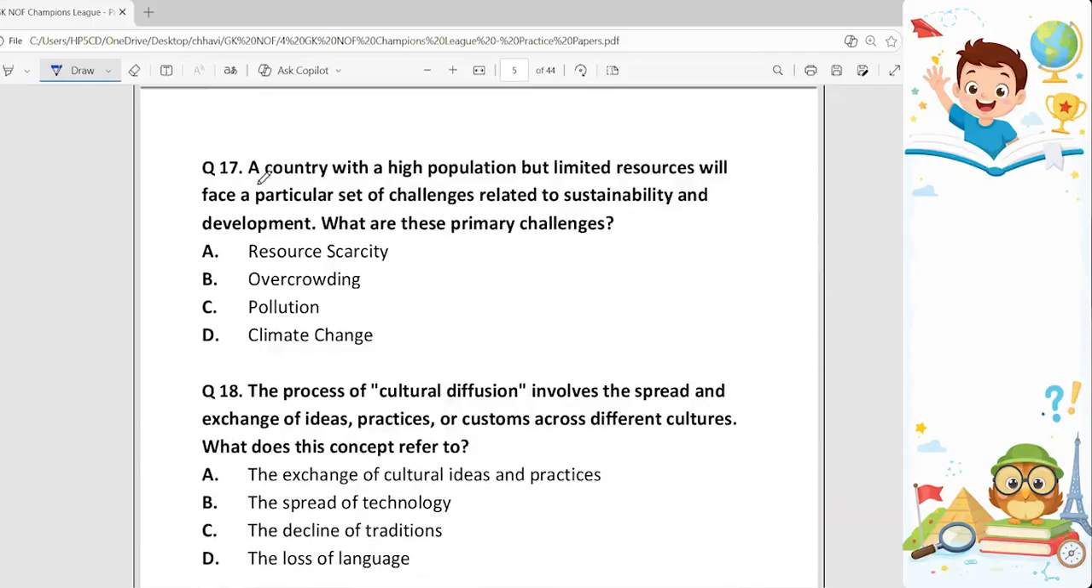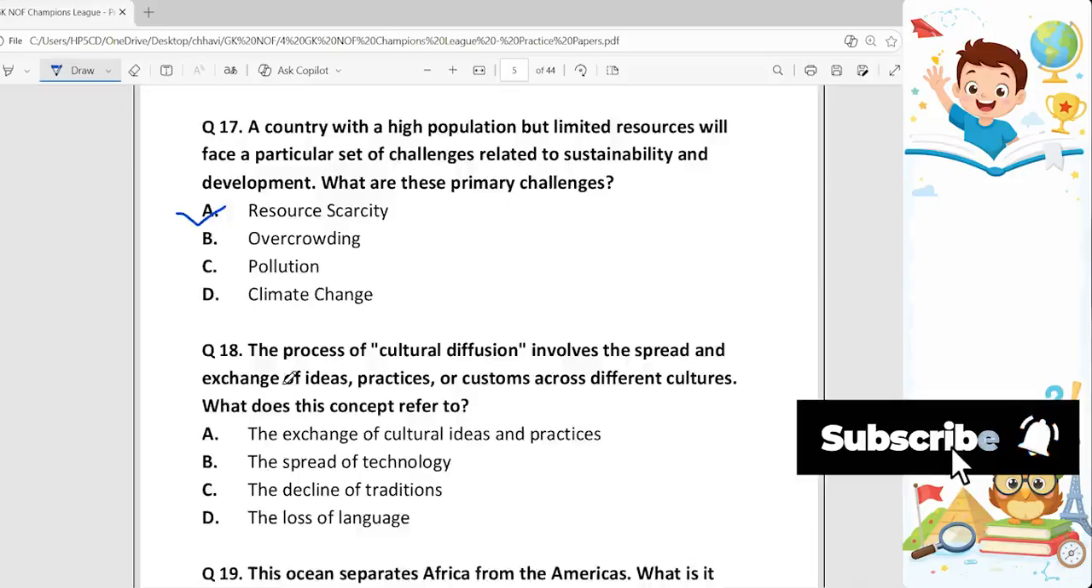Question 17. A country with a high population but limited resources will face a particular set of challenges related to sustainability and development. What are these primary challenges? Now, what are the challenges? Option A is the correct answer for this one, because of resource scarcity. What is this? Not enough resources available like food, water, energy, and land. So scarcity of these resources is the answer for this one.